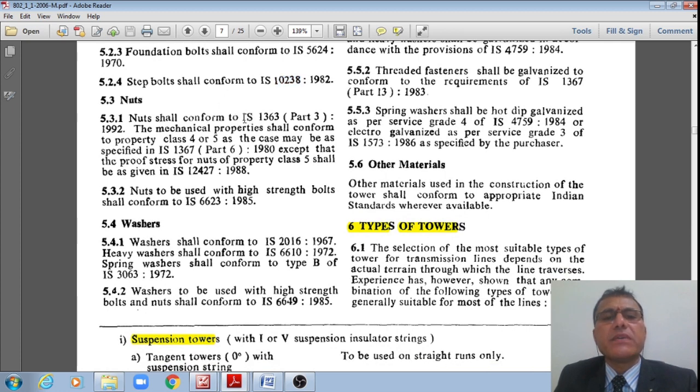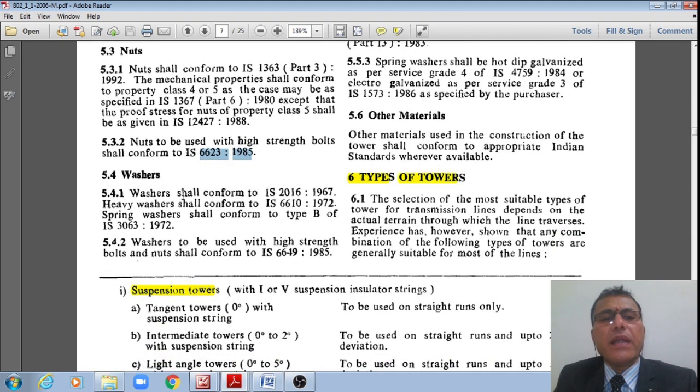As well as for the nuts, we do have IS 1363 Part 3, as well as Part 6 of the same code, and 12427, and also high strength nuts conforming to IS 6623, and the washers will also be used.